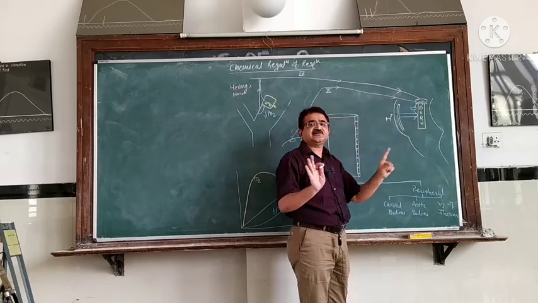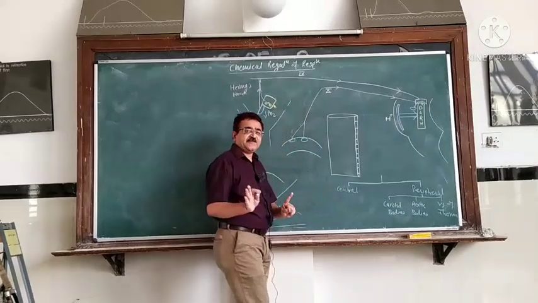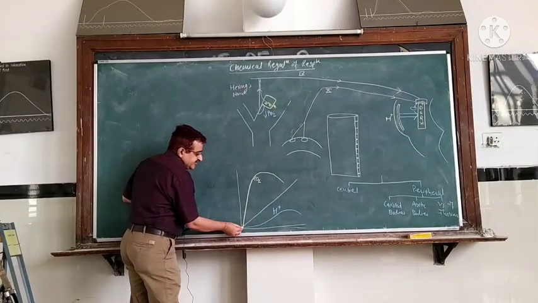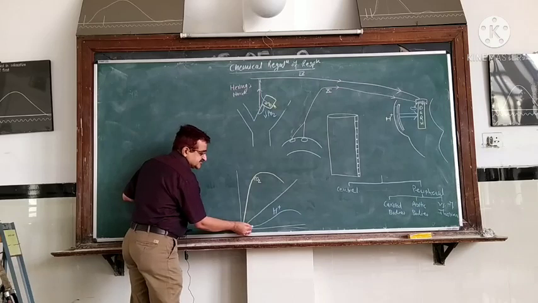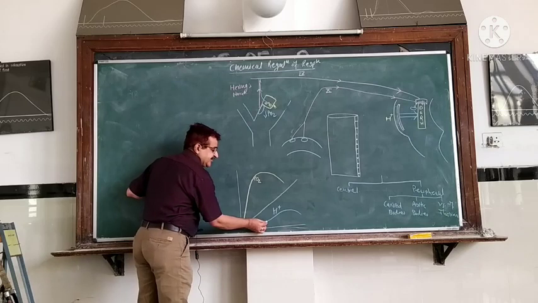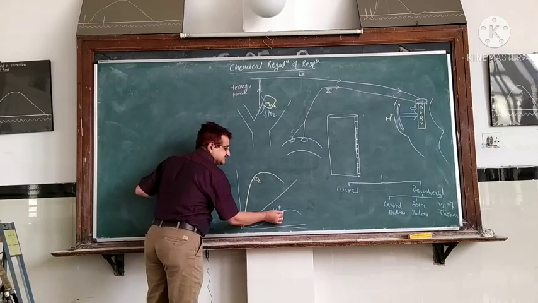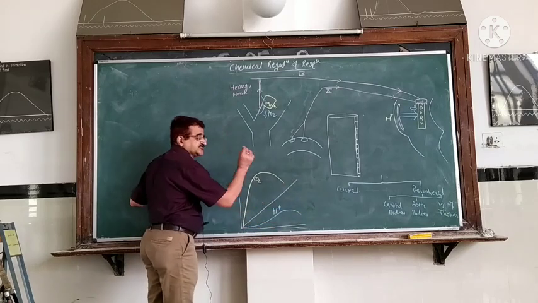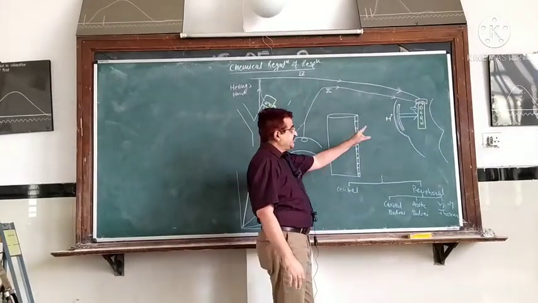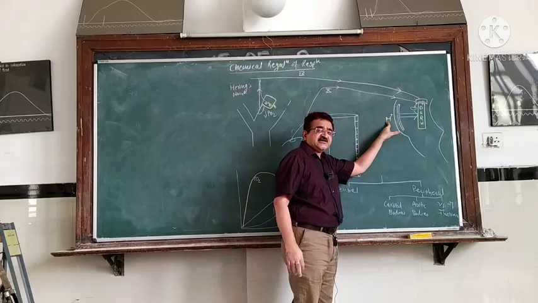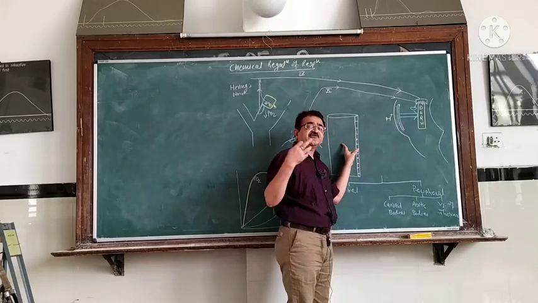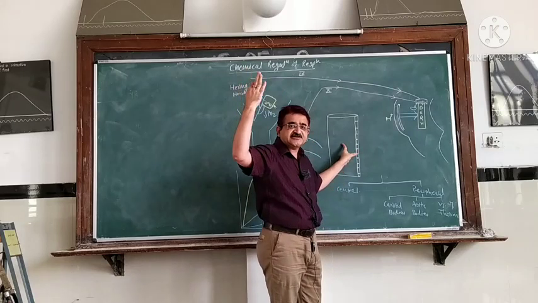But we do not get such a result. What happens in the state of acidosis? We get a very late response. Not only is it late, but it is also a slow response, and ultimately it goes on increasing mildly and then goes on falling. Now the question is, even though the H+ ion is the primary stimulus and even though there is acidosis in the blood, why is there no linear increase in the respiration?